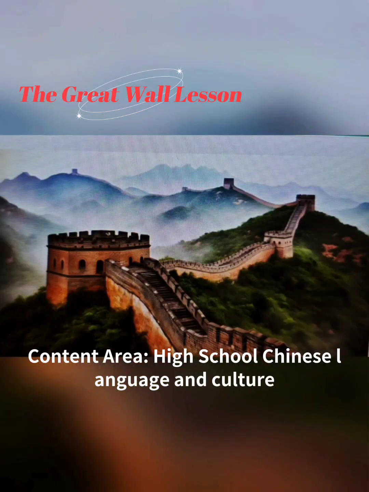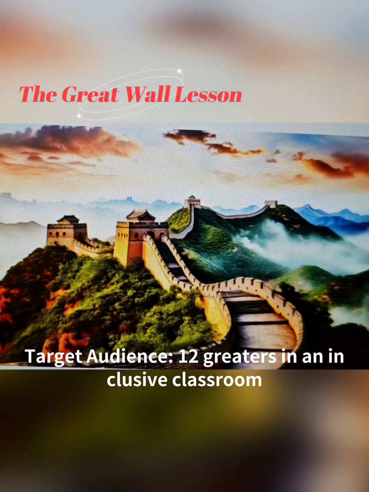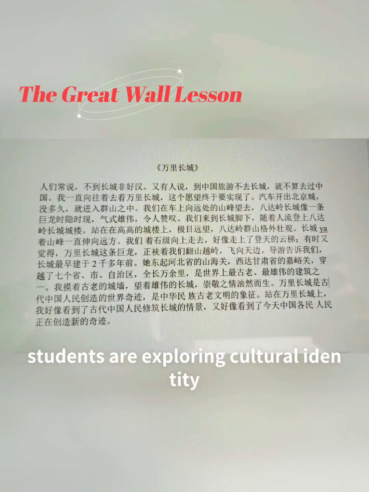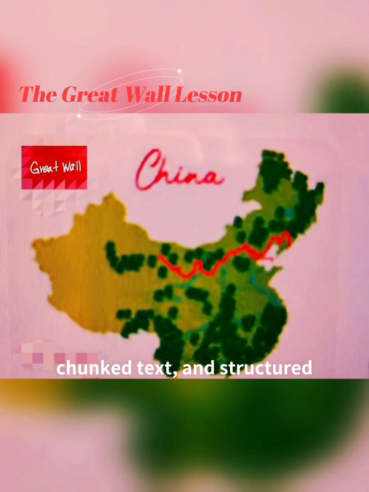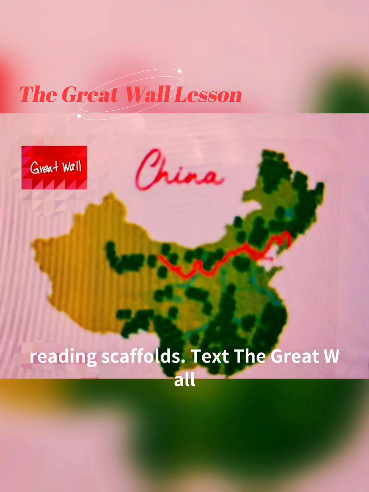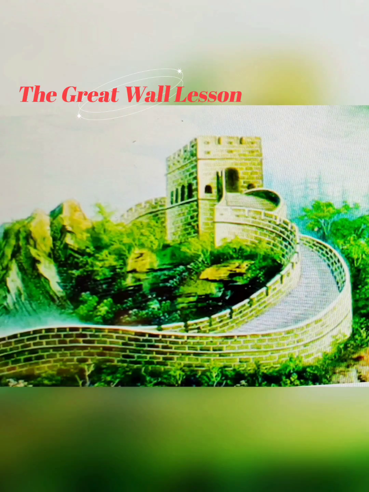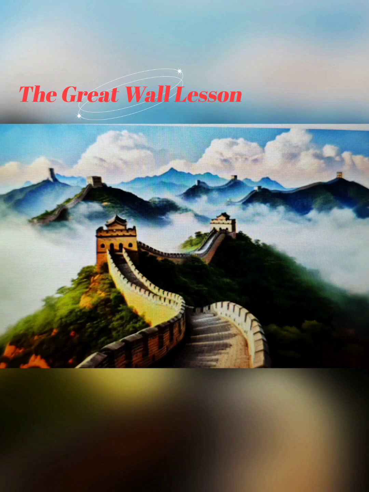Content area: High School Chinese Language and Culture. Target audience: 12th graders in an inclusive classroom. Learner characteristics: students are exploring cultural identity and global awareness. Some learners need visual supports, chunked text, and structured reading scaffolds. Text: The Great Wall of China. The text describes a visit to the Badaling section, scenery, architectural features, historical background, and symbolism of the Great Wall.